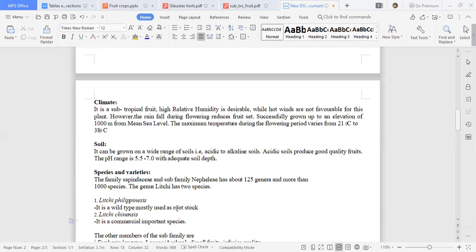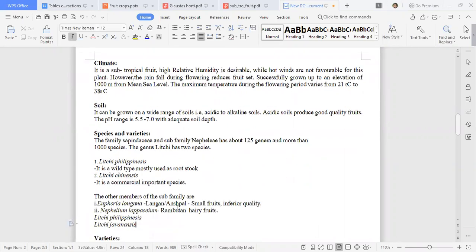Sufficient soil depth should be there, like 1.5 to 2 meters. Okay, so it is a tree species, like sapota or guava, and it even has more canopy than that. So it is a tree species, just like we can say mango also.